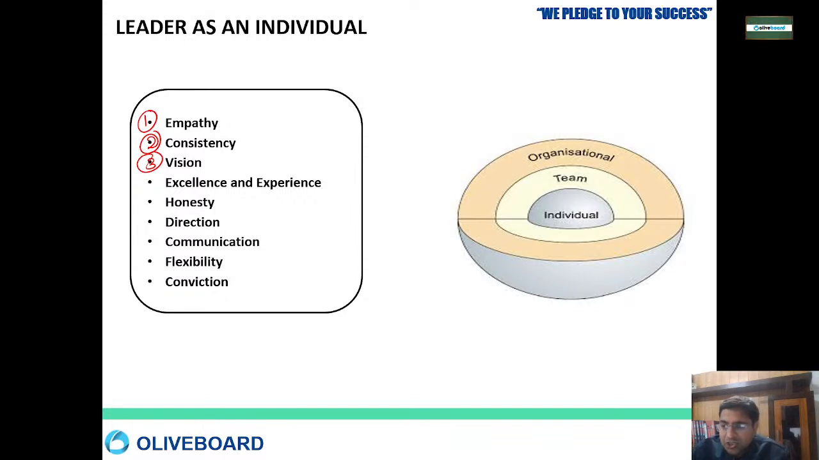Okay, a leader should have excellence in their work. They should have a good amount of experience in various fields. A leader should be honest, because अगर leader ही honest नहीं होगा तो obviously the company will not be able to flourish. Then direction-centered communication, a leader should have flexibility in moving from one place to another and changing the direction of the company, and a leader should have a conviction to do the work.